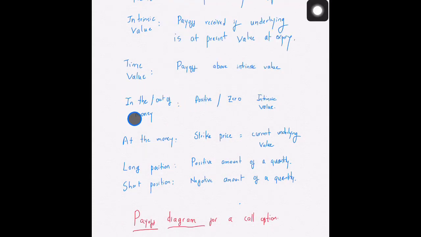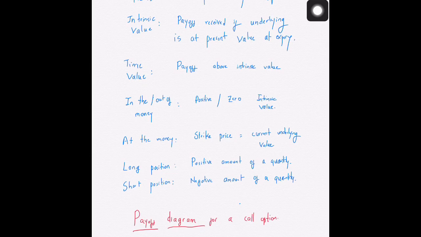Next, we have another definition: in the money and out of the money. In case an option is in the money, it has a positive intrinsic value. If it is an out of the money option, it has a zero intrinsic value. These are technical terms that we'll be using.